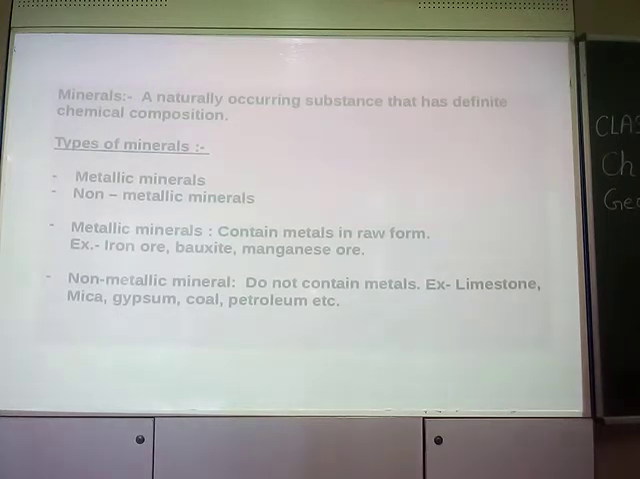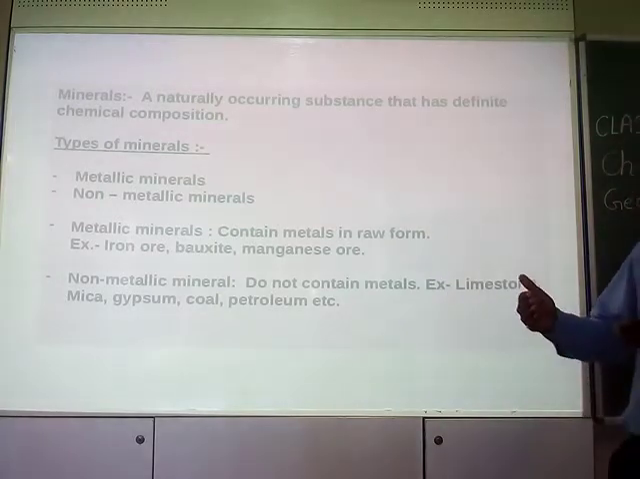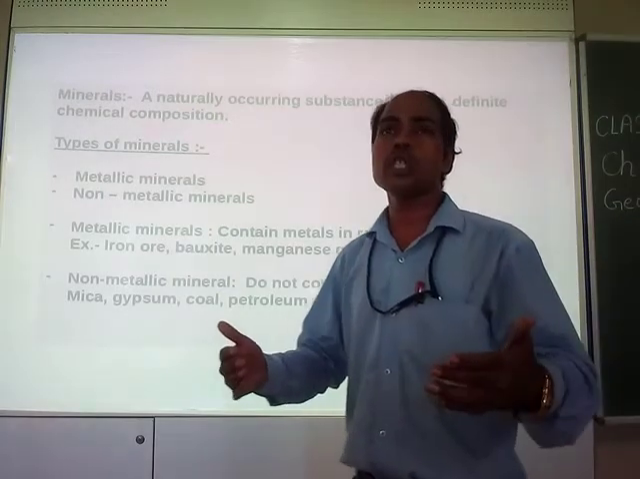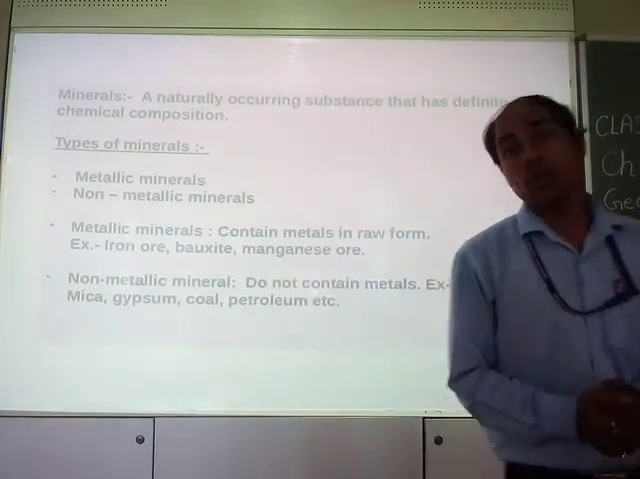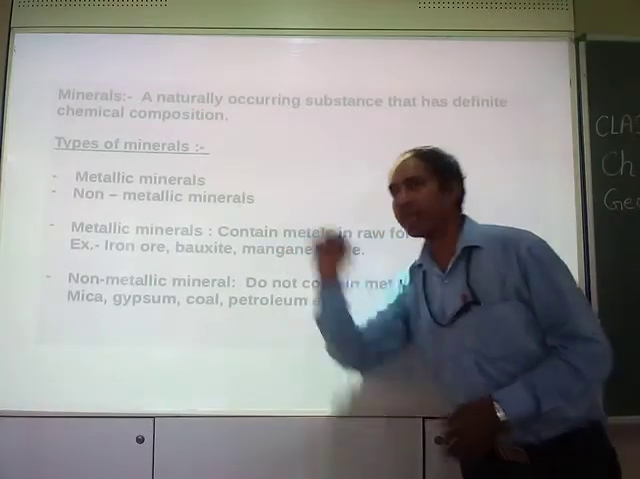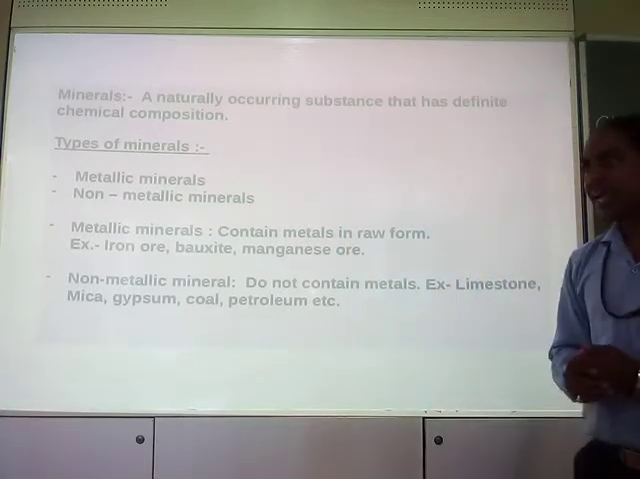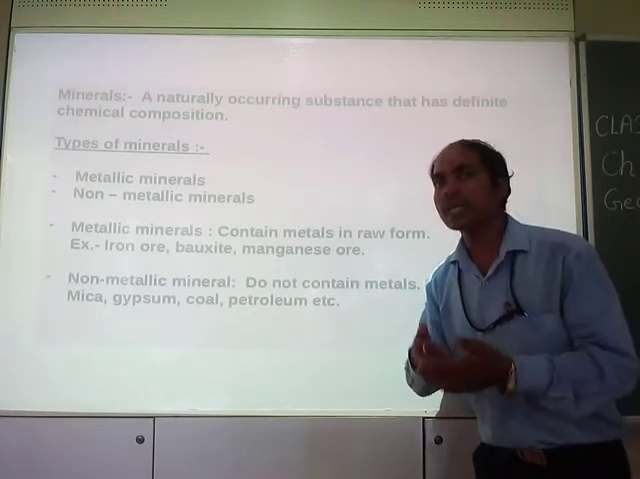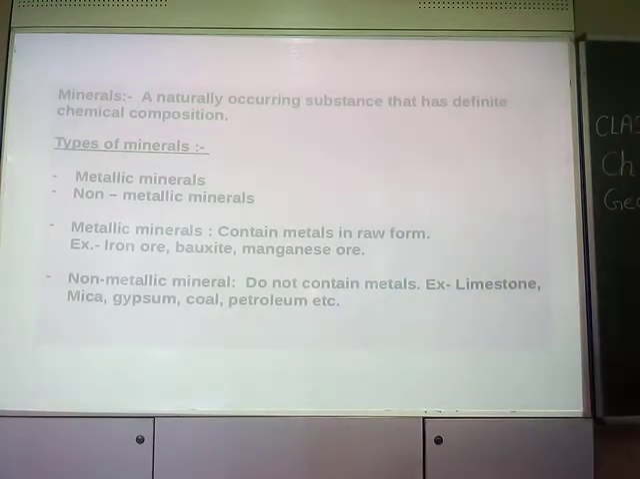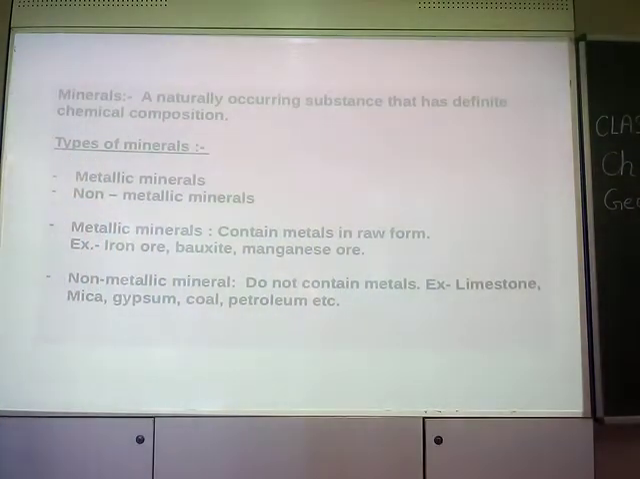So what are minerals? These are naturally occurring substances that have a definite chemical composition, a fixed chemical composition. Moreover, these are of 2 types, metallic minerals and non-metallic minerals. Metallic minerals contain metals, and non-metallic minerals do not contain metals. Clear? I don't think there will be any problem with minerals and the types of minerals, right? Yes, it is very clear, it is crystal clear.